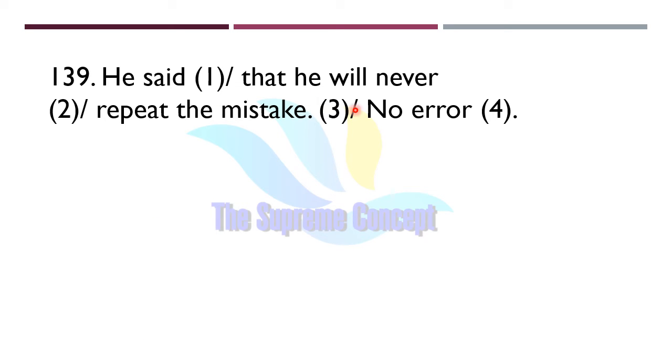He said that he will never repeat the mistake. So find out where the error lies in the sentence. Yes, absolutely. Error lies in part number 2. Instead of will, we will use would. He said that he would never repeat the mistake, because this sentence is framed in past. From the verb said, we came to know that the sentence is framed in past. So we will use the past form of will, that is would here.